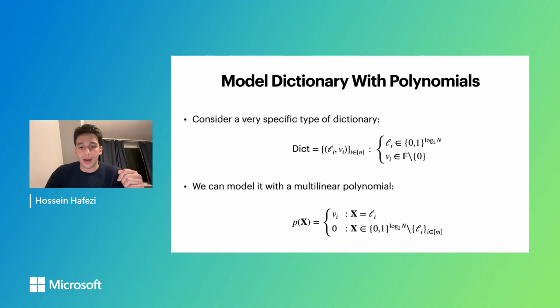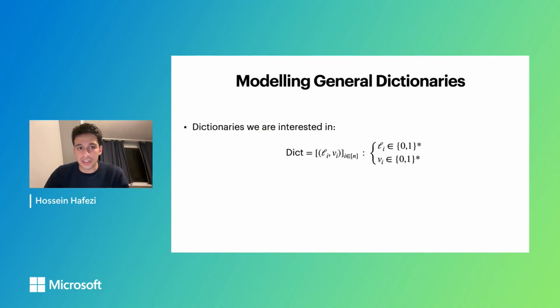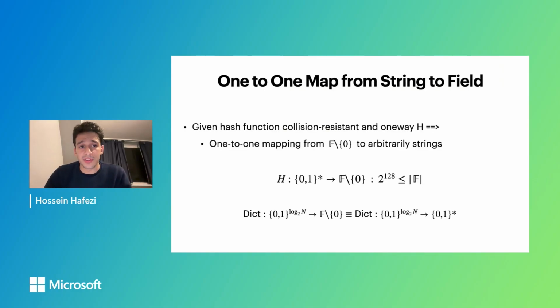You can verify there is a very clean one-to-one mapping from that specific class of dictionaries to multilinear polynomials, which is great. But we are interested in dictionaries from arbitrary strings to arbitrary strings, not that very specific type of dictionary. So next we're going to try to go from that specific type of dictionary to general dictionaries. The first observation is that a collision-resistant, one-way hash function h gives us a one-to-one mapping from non-zero field elements to arbitrary strings, basically by hashing the string into the field, as long as the size of the field is larger than some bound, for example 2 to the 128, which prevents birthday attacks on the hash function.